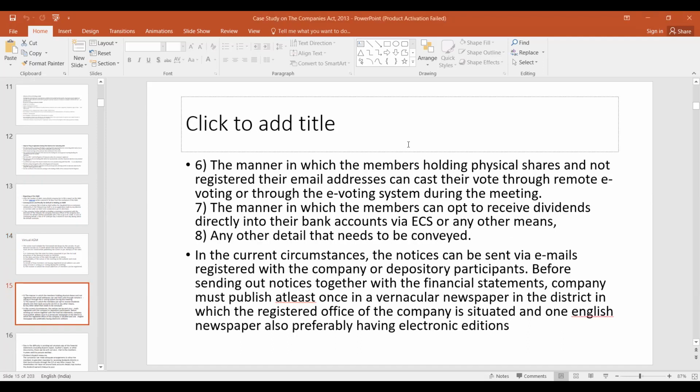The manner in which the members holding physical shares and not registered their email addresses can cast their vote through remote e-voting. Then the manner in which the members can opt to receive dividends directly into their bank accounts via ECS. Any other details. So in the current circumstances, the notices can be sent via emails registered with the company or depository participants. Before sending out notices together with the financial statements, the company must publish at least once in a vernacular newspaper in the district in which the registered office of the company is situated, and one English newspaper also, preferably having electronic editions. So these are some of the provisions regarding